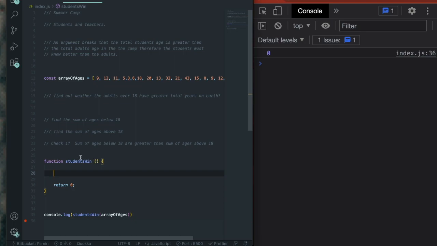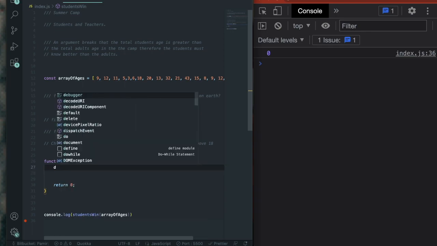So how do we start with our data here? We can't, because there's no data coming into this function. We need parameters, an argument, something. So let's call it array. We don't have to make it array of ages because the function is a utility tool able to be used by multiple scenarios. So next year at Bandcamp, we could still do this thought experiment. So I'm just going to say super array. Make it sound cool. Super array. All right. So now we have a super array to play around with.